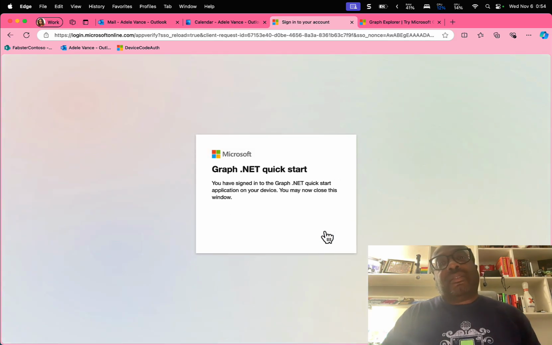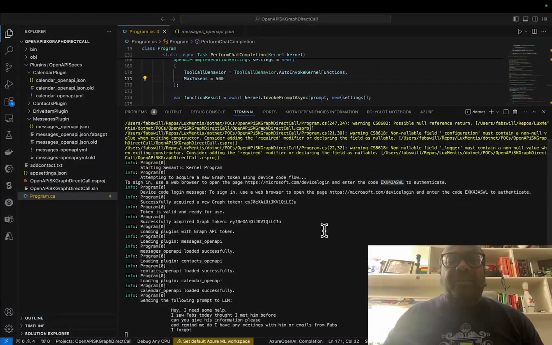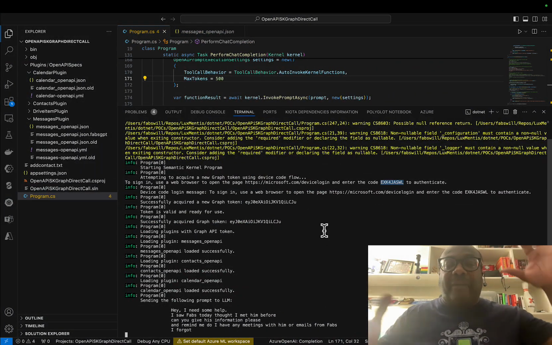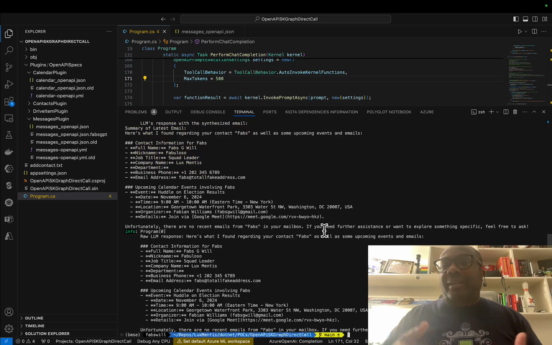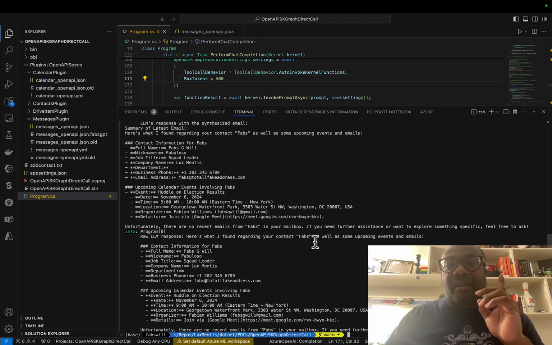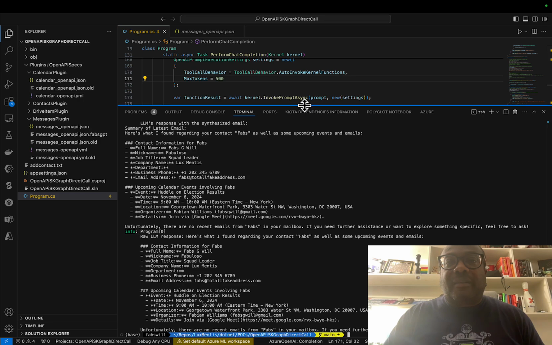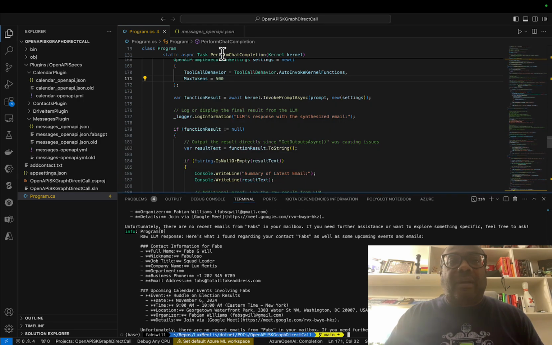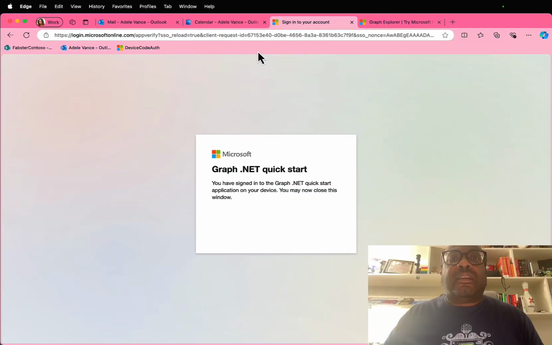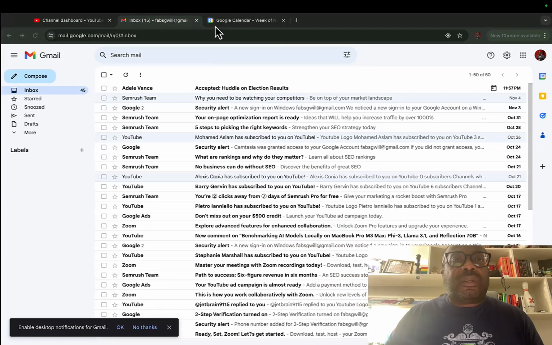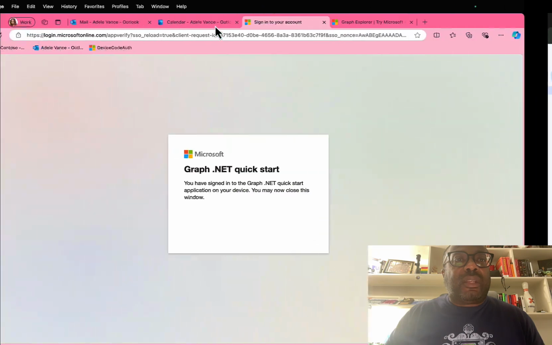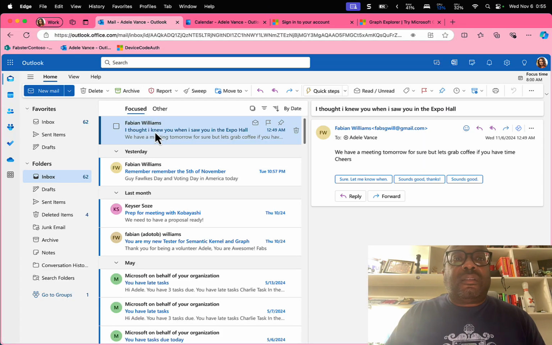The other thing is to actually do this with direct function calling and then aggregate the information rather than doing it this way. But then you literally are just calling... there's no reason from Fabs in your inbox. You know what? I'm gonna do something. I'm gonna say, how's that email from? I have an idea. It's probably not what you would do in a real world situation, but let's see. We know that the email is there.